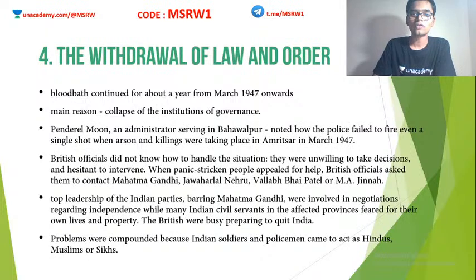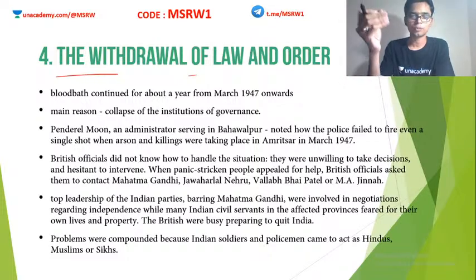The withdrawal of law and order. Okay, so I told you, Direct Action Day happened. Lots of violence. Many innocent people died. Why? What was the government doing at this time? We had a provincial government by the Indian National Congress. We had some leaders from the Muslim League. The Britishers were still in India. What were these people doing?